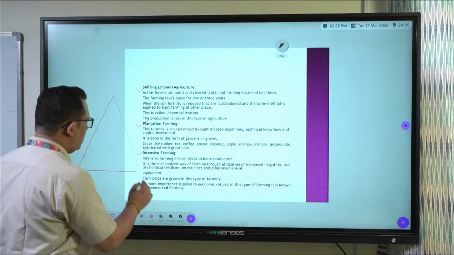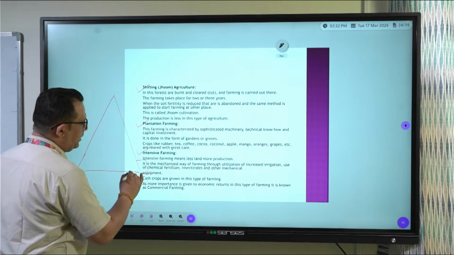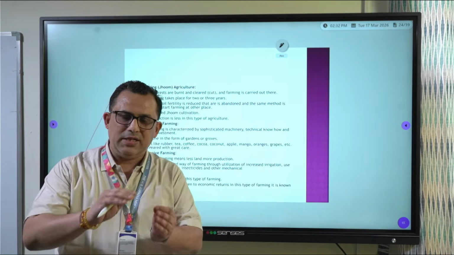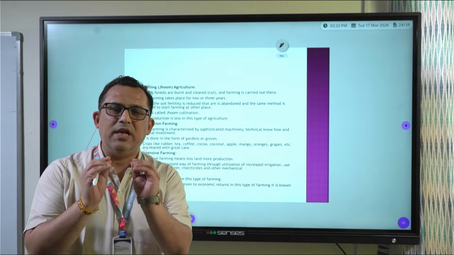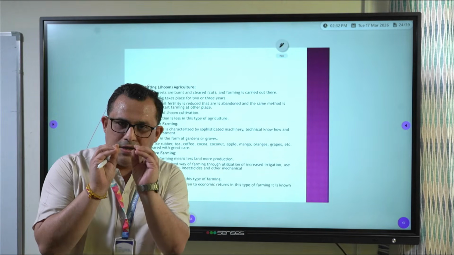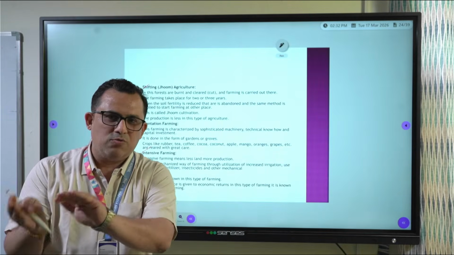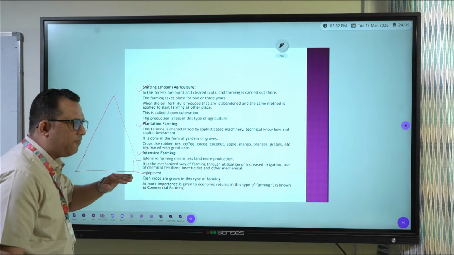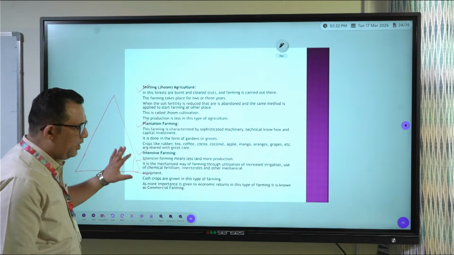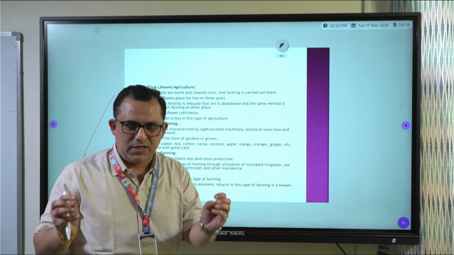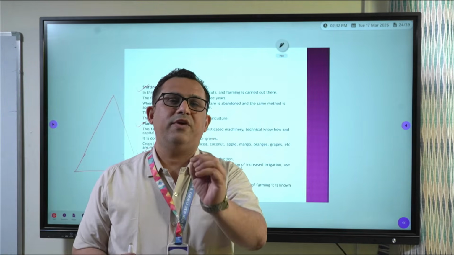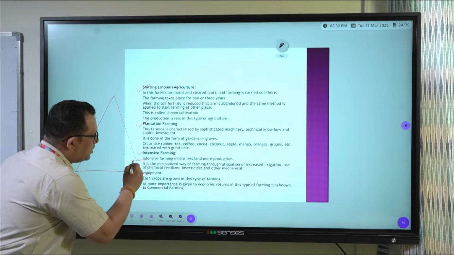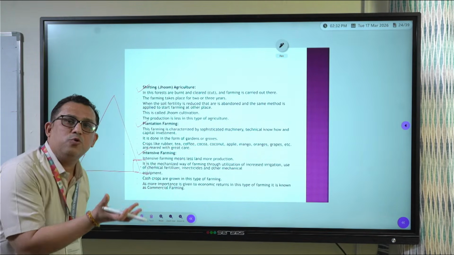Now for that, what they were doing, they were first of all cutting the trees on the slope of a mountain and slashing it, then burning it. And they were living nearby the mountain. And then when they were clearing the land, after it was getting enough of ashes, they were doing cultivation in that land. Now, when they were doing in that land, this ashes used to help crops to grow.